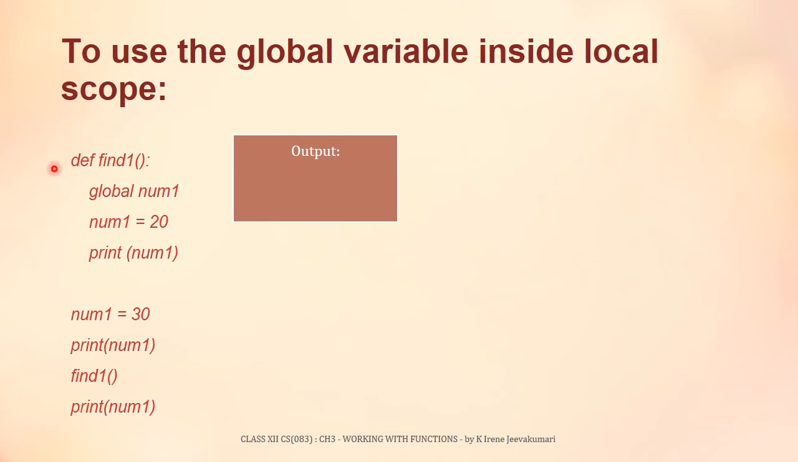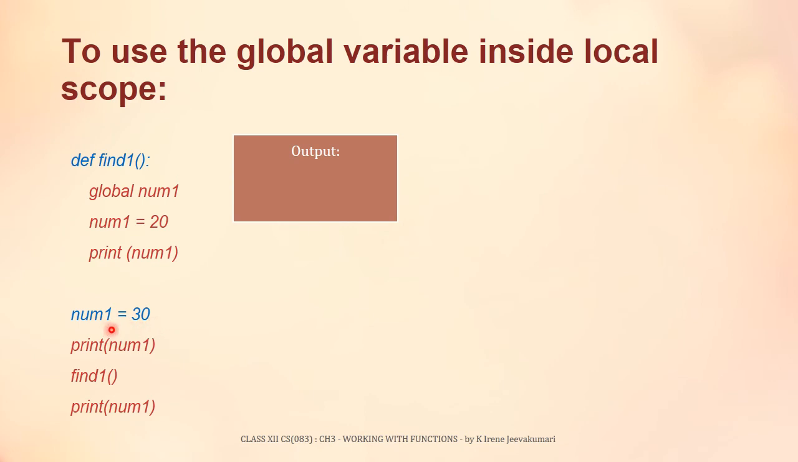Now let us consider this Python program to understand the use of global variable inside local scope. Let us start the execution from this first top level statement, which is the function header. When Python's interpreter executes this function header, it omits its body. Until this function is called, these statements will not be executed. So the next statement to be executed is num1 equal to 30. Here value 30 is assigned to the variable num1.